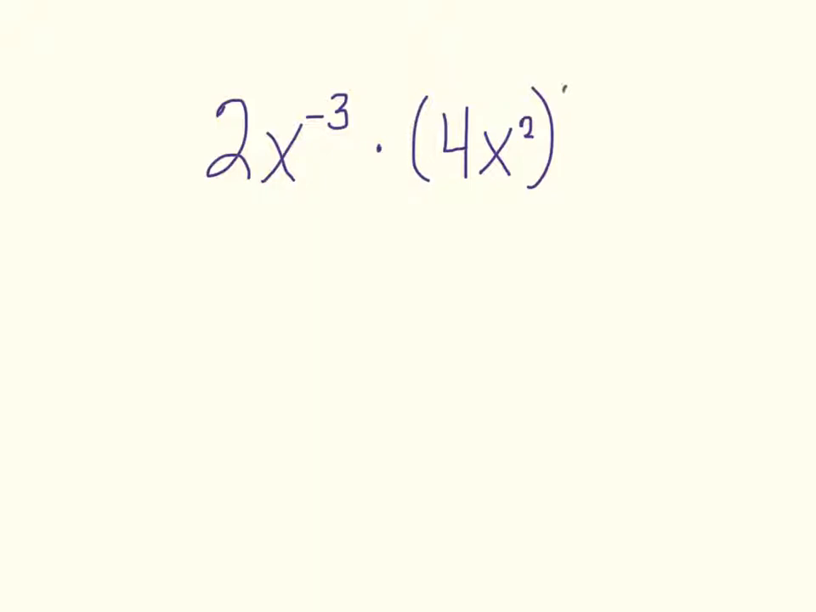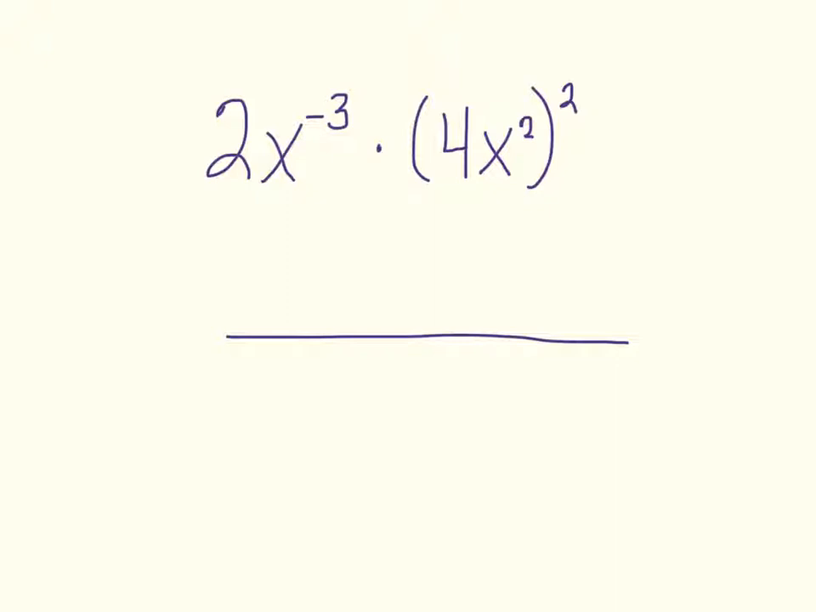Okay, so we're going to look at negative exponents. Let's look at a problem. Let's say that we have 2x to the negative 3 times 4x squared to the second power. Now anytime you see a negative exponent, you're going to draw a line, because that means there's going to be some on the top and some on the bottom.